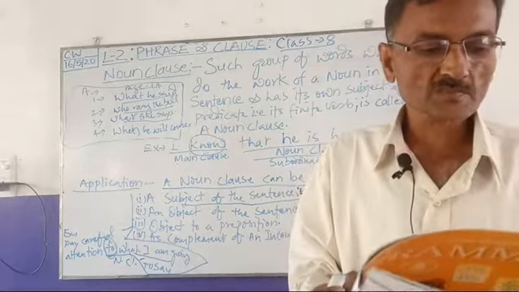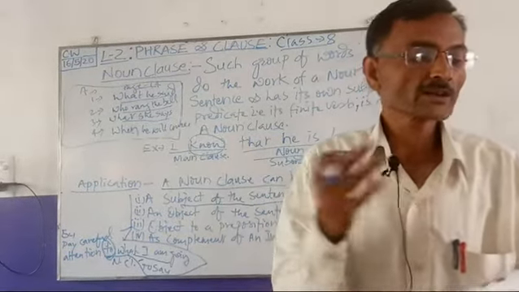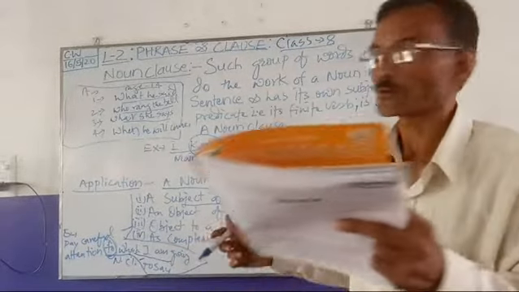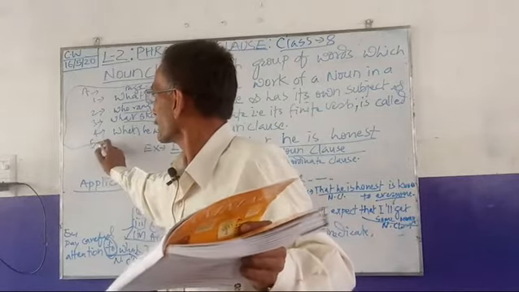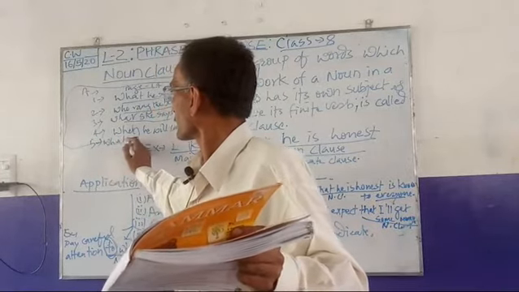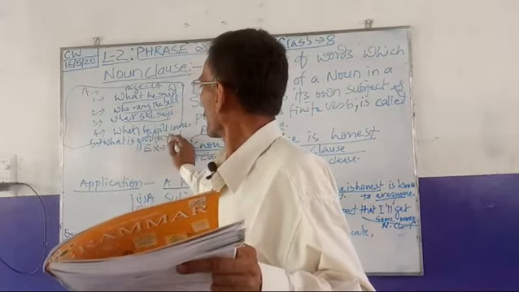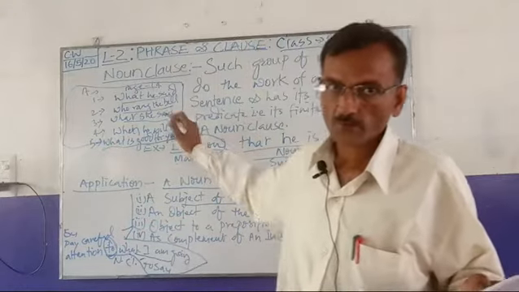Up to 4 you have done that. In 5, what is good for you is good for me. Here the noun clause is what is good for you. Here the noun clause is the subject of the sentence.